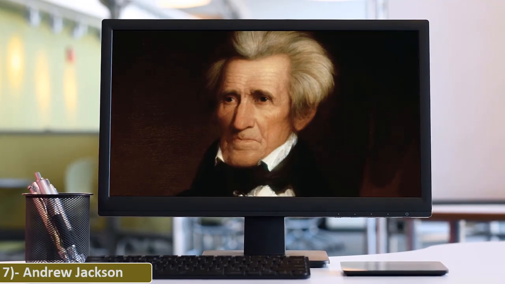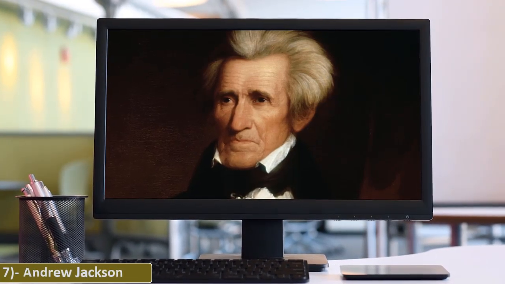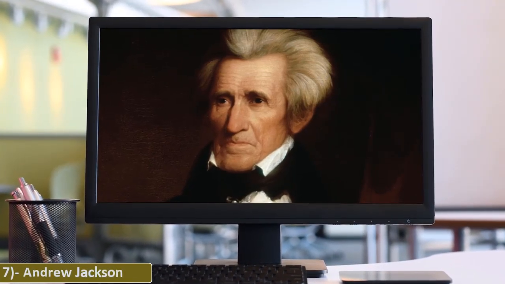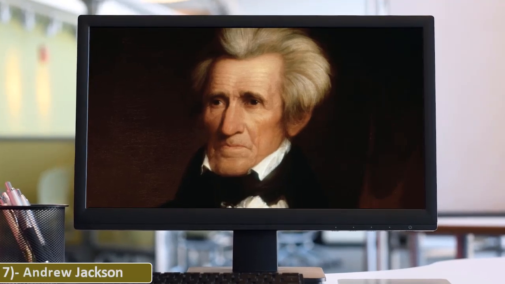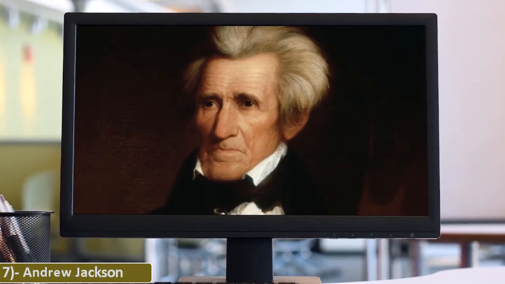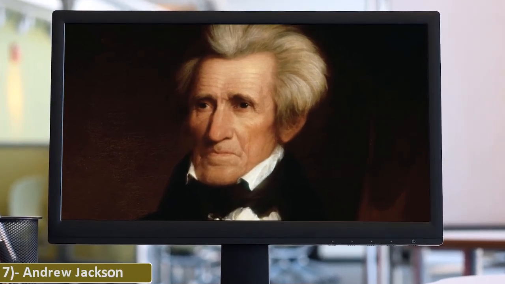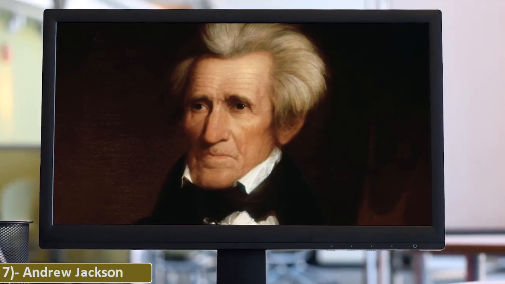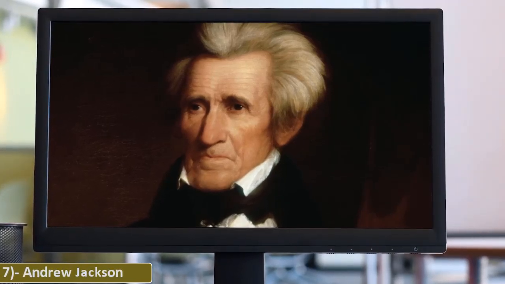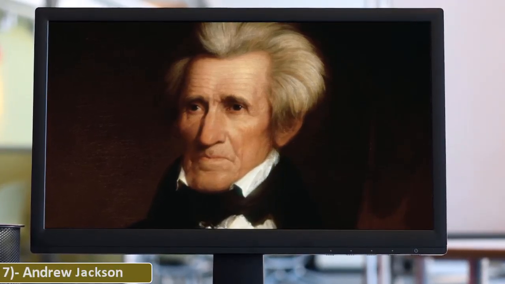7. Andrew Jackson. Andrew Jackson was the seventh President of the United States from 1829 to 1837. Before his presidency, he rose to fame as a general in the U.S. Army and served in both houses of the U.S. Congress. His political philosophy became the basis for the Democratic Party.